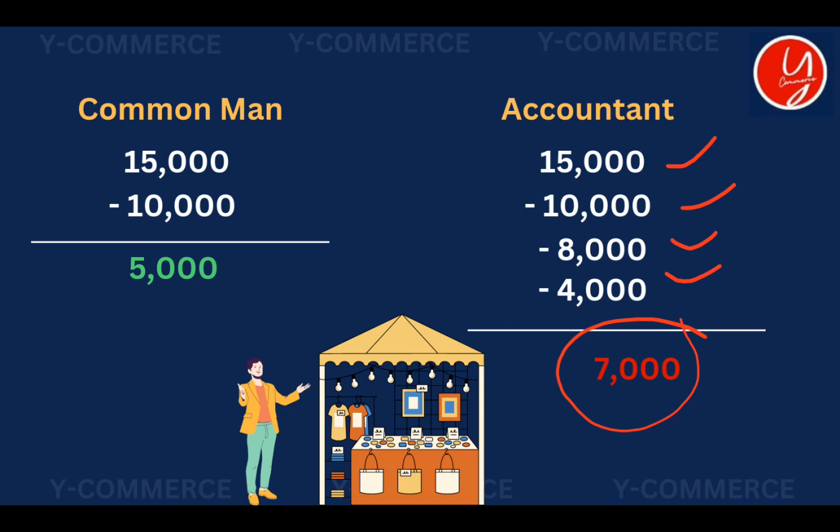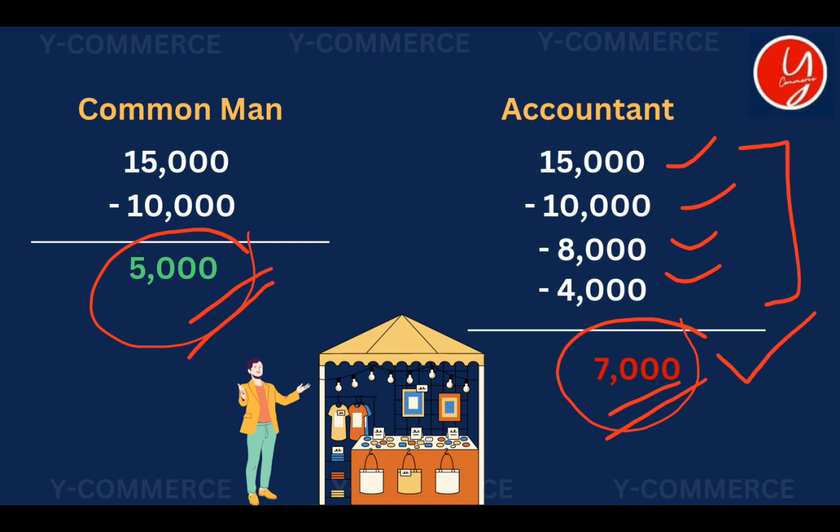Just see the difference. Now from the story, let's come to the point. When a common man who has no knowledge of accounting tried to calculate the profit, he made such a wrong assumption, isn't it? Because when all the possible income, losses and expenses were considered, the business would have a loss of 7,000. On the other hand, the common man found he would get a profit of 5,000 rupees. To be real, to have a look at the real profit, we can absolutely say that this is the correct one.